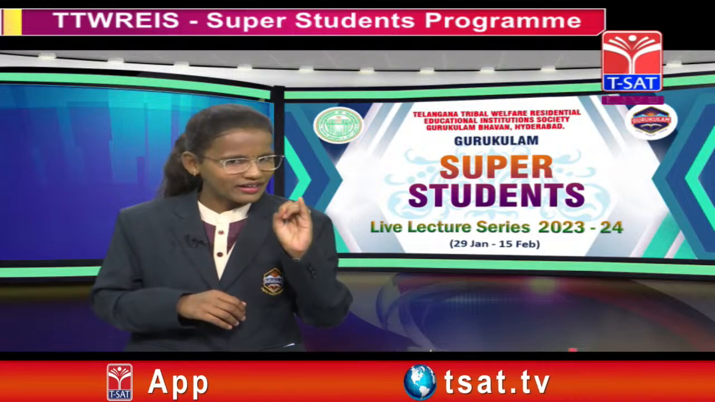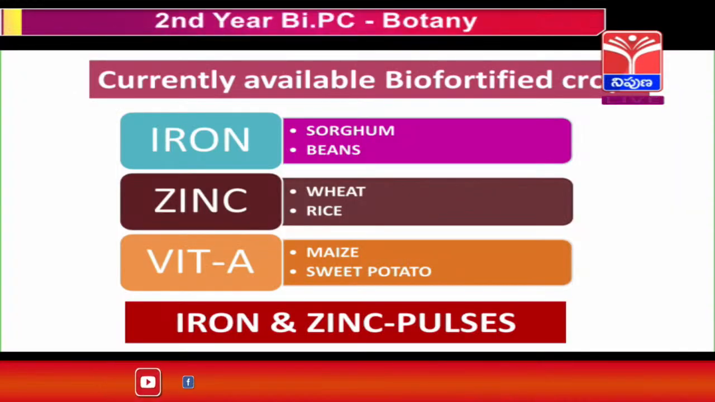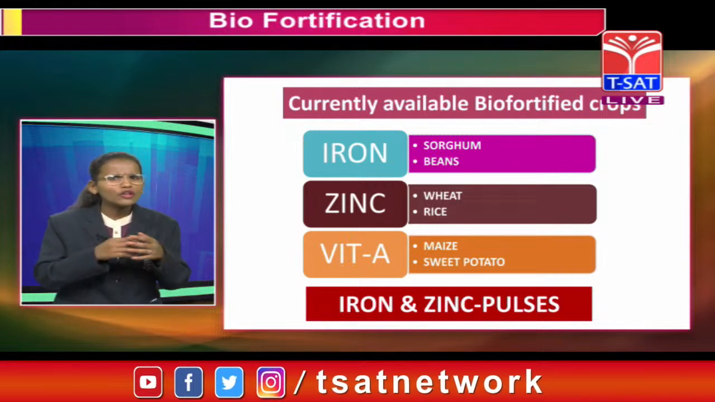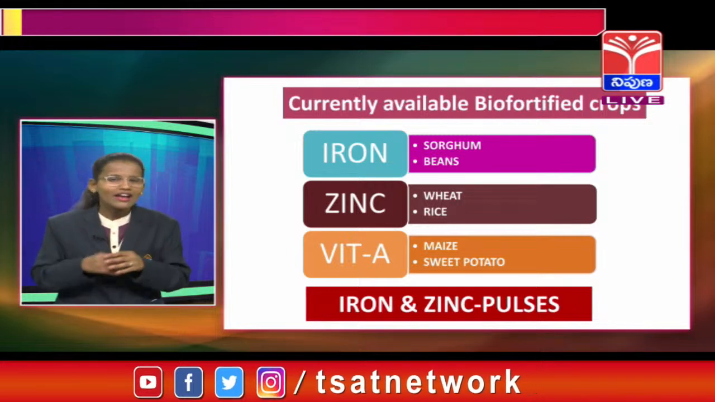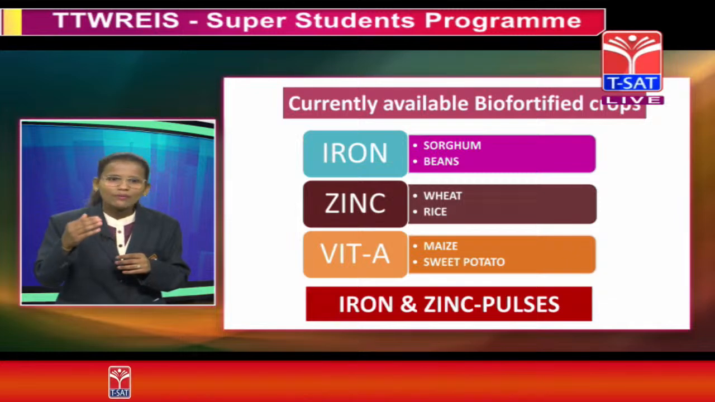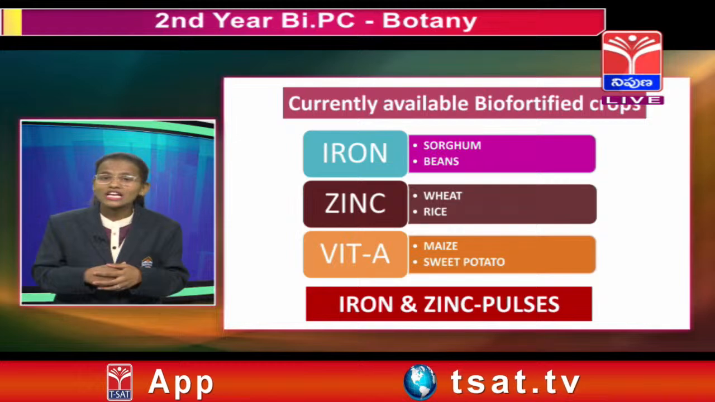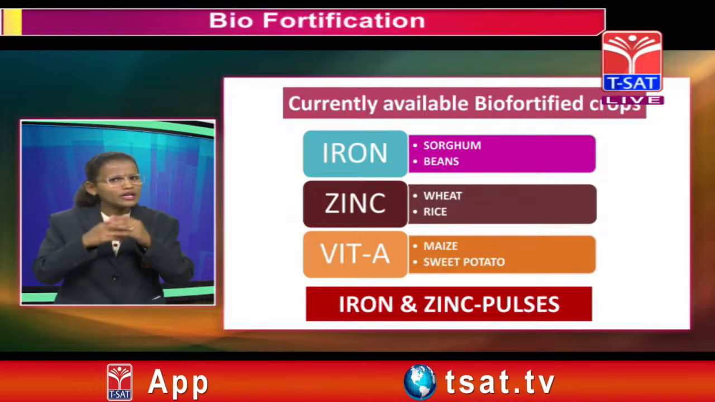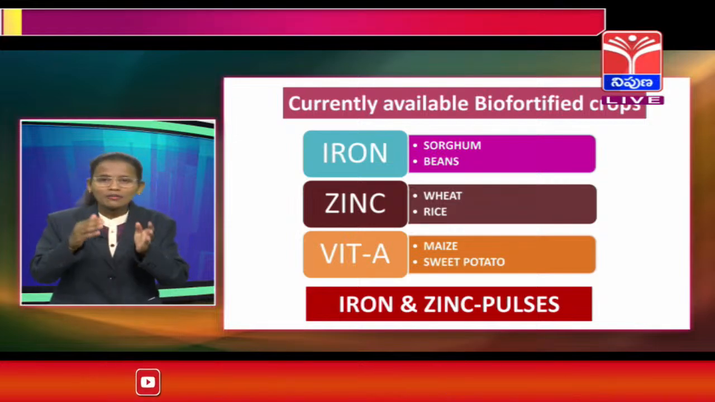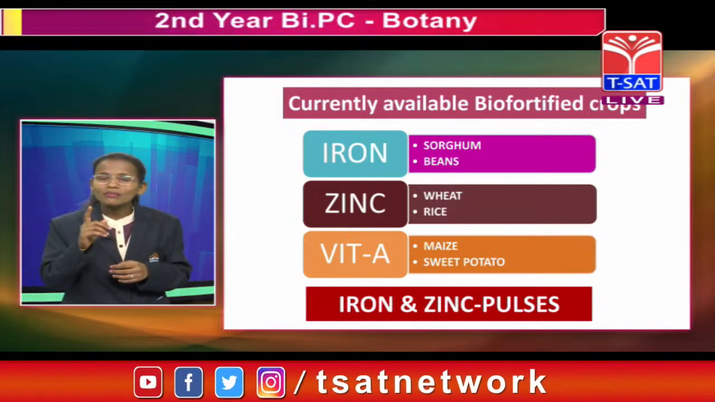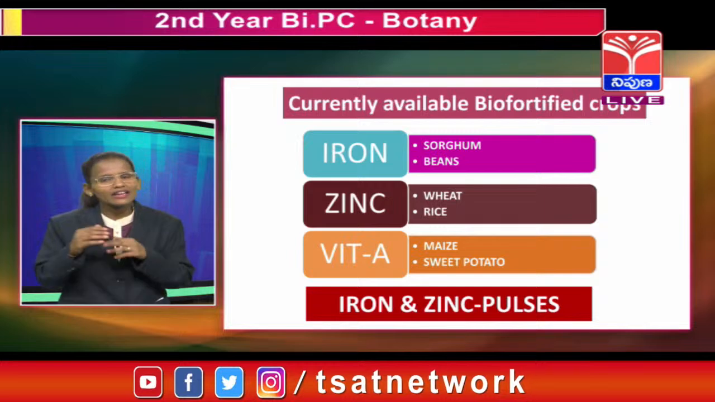They are iron, zinc, vitamin A and iodine. So the currently available biofortified grains in India are iron, zinc and vitamin A. These are the currently used biofortified crops as well as grains. So iron biofortifies sorghum and beans. To tell you all a specialty about sorghum, sorghum is the first biofortified plant in India.